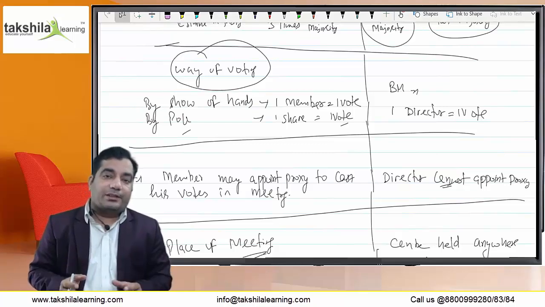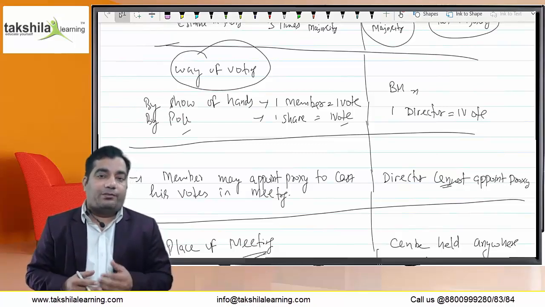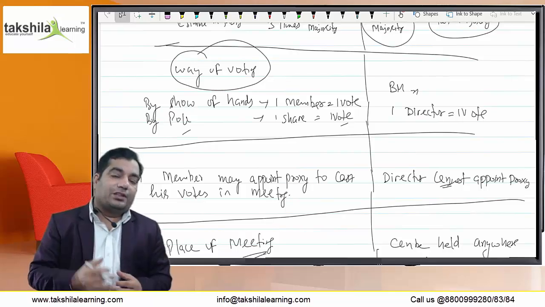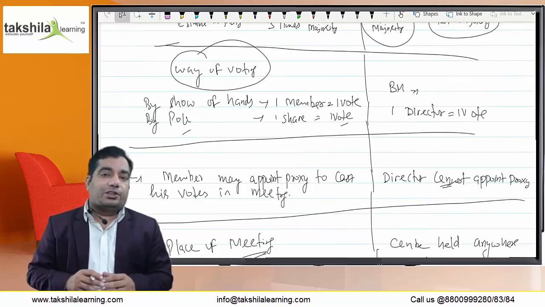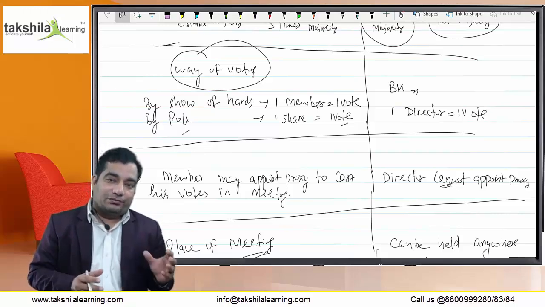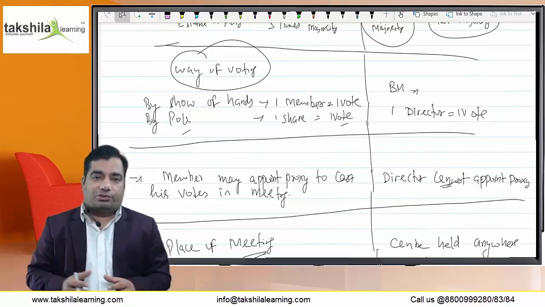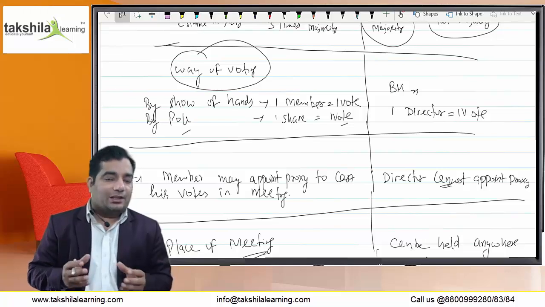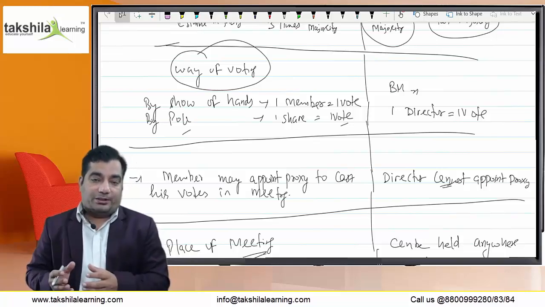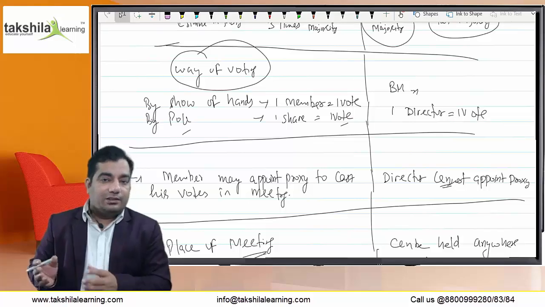In the case of a general meeting, the voting takes place by way of show of hands, where one member shall have one vote. If the voting takes place by poll under section 109, then as per section 47, one share will have one vote, that means according to the number of shares held. But in the case of a board meeting, there is always one director, one vote.